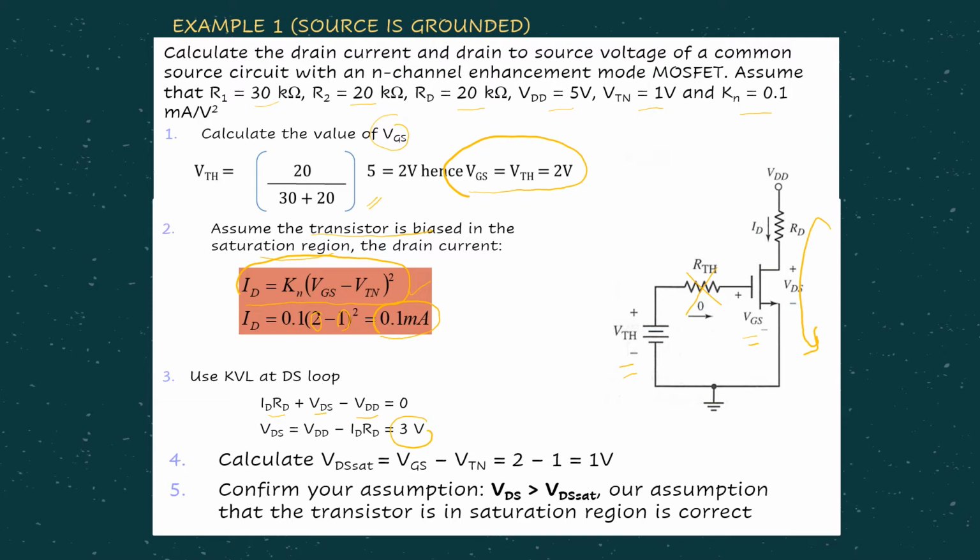Then step number 4, we need to check what our VDS saturation value is, which is given by VGS minus VTN, where VGS is 2 from step number 1 just now, and VTN is given as 1, so from there we know VDS saturation is 1 volt. Then step number 5, we need to confirm our assumption. Since we are saying it's under saturation, the VDS value for our circuit should be larger than VDS saturation. So we check: the VDS value is 3 volt. Obviously, it's larger than 1 volt, the VDS saturation. So we can say yes, our assumption is correct. The transistor is under saturation region. So this is the ID, this is the VDS.